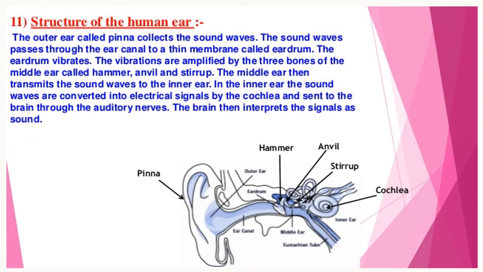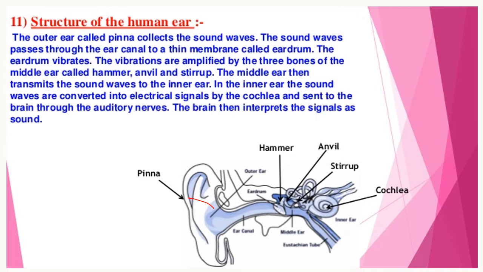Children, in simple terms, let us gather all the information on the structure and function of the human ear. The outer ear, called the pinna, collects the sound waves. The sound waves pass through the ear canal to the thin membrane of the eardrum. The eardrum vibrates.